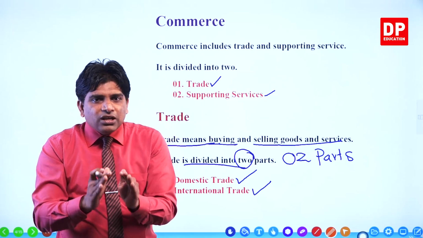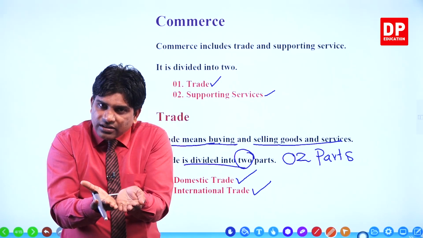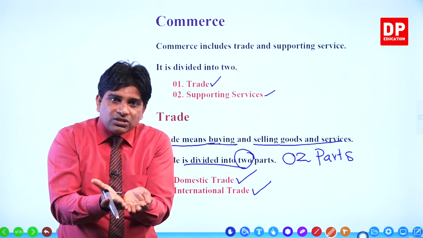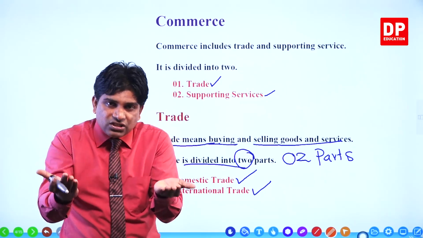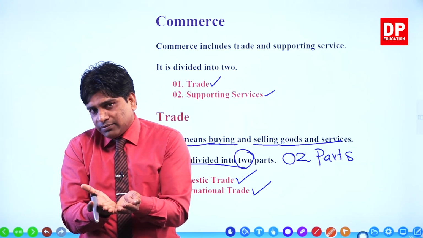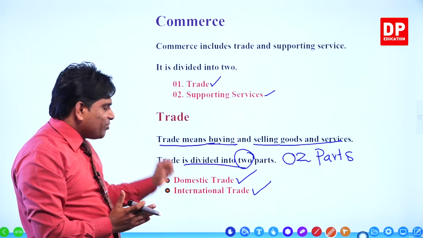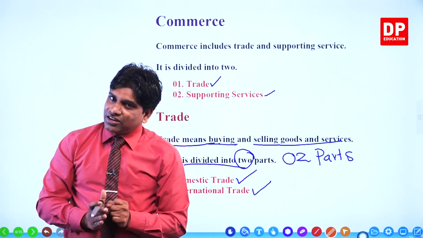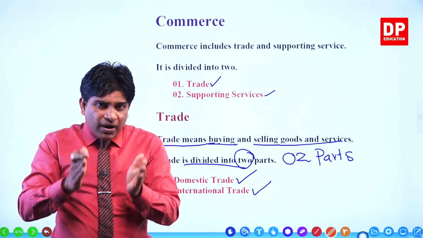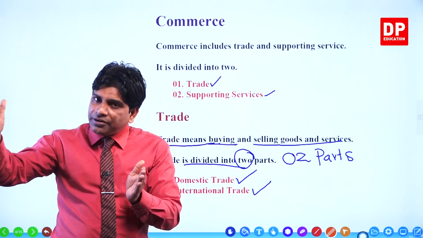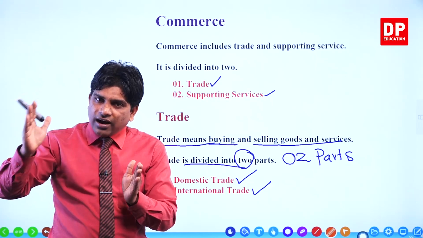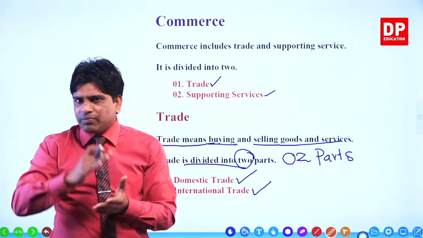Domestic trade means two parties within a country. Two parties within a country, they buy goods and they sell goods and they produce something, and they sell it to the customers. All the business related activities within a country are called domestic trade. Now you think, one country buys goods from another country or countries.